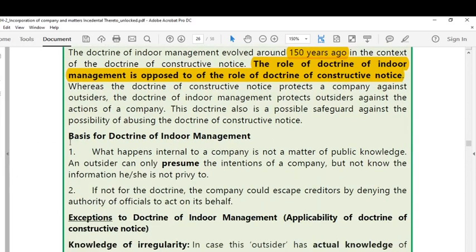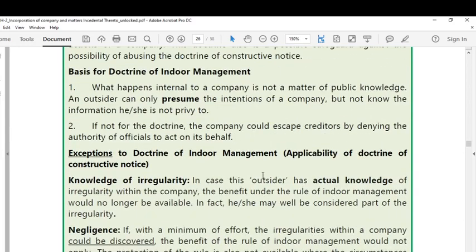So, there are certain bases for the doctrine of indoor management. My dear students, you have to understand what the basis is. There are two bases. The first basis says that what happens internal to the company is not a matter of public knowledge. What is happening inside the company will not be known to the outsider. An outsider can only presume the intentions of the company but not know information he is not privy to. That is the first basis.